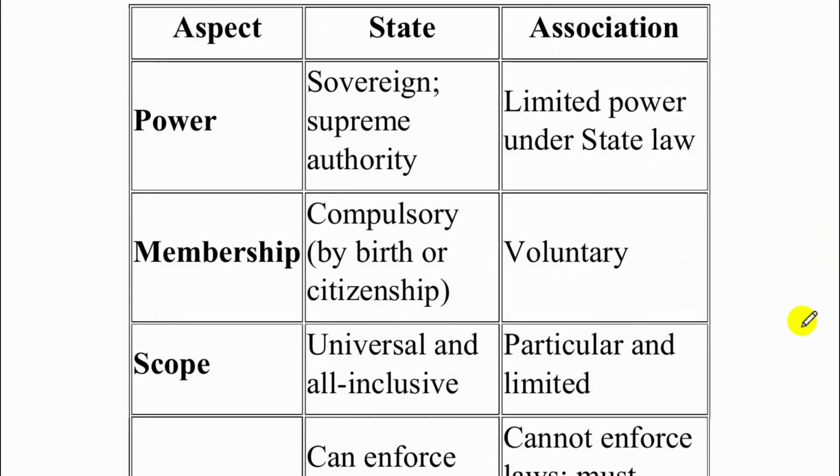The power of the state and the power of the association. The state's power, as we already know, is sovereign and has supreme authority, whereas the power of an association is limited under the state law. That is, associations are controlled under the state laws. The state's membership is compulsory and mandatory. One can become a citizen of a state either by birth or by taking the citizenship of the country, and it is compulsory. Whereas in an association, the membership is voluntary.